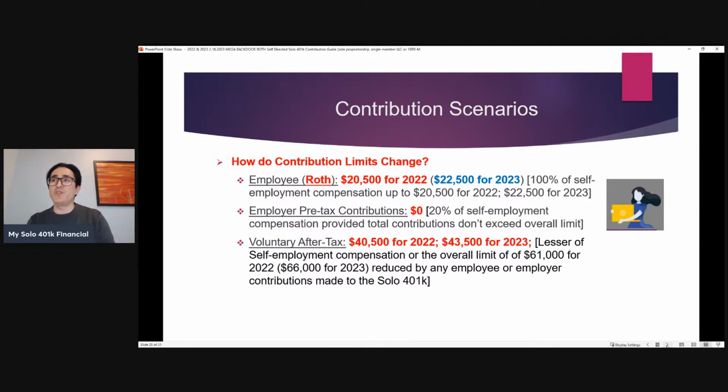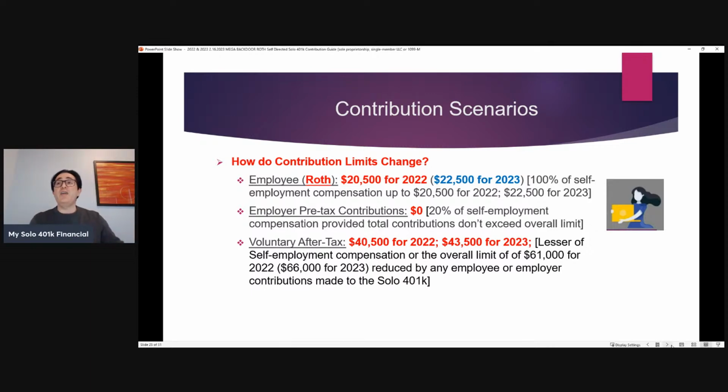100% of their self-employment compensation. So for 2022, that's going to mean $20,500 as an employee contribution. For 2023, $22,500. But instead of making that employee contribution as a pre-tax contribution, they'll make it as a Roth contribution. They're going to skip making the employer pre-tax contribution because they're not interested in making pre-tax contributions, and then just make the difference, right? All the way up to the overall limit, $40,500 for 2022, $43,500 for 2023 as a voluntary after-tax contribution, and then move it to the Roth account, right?